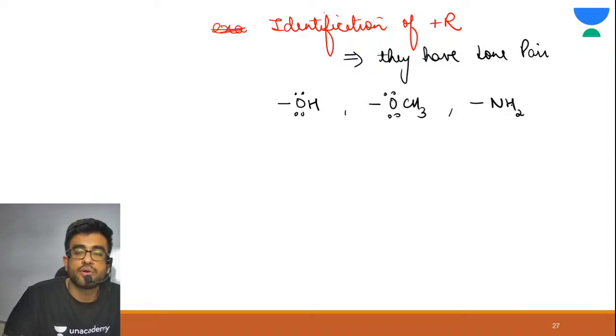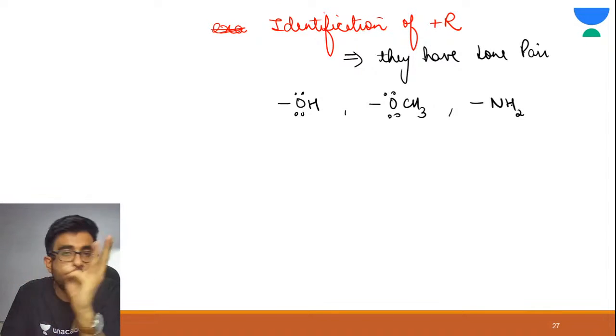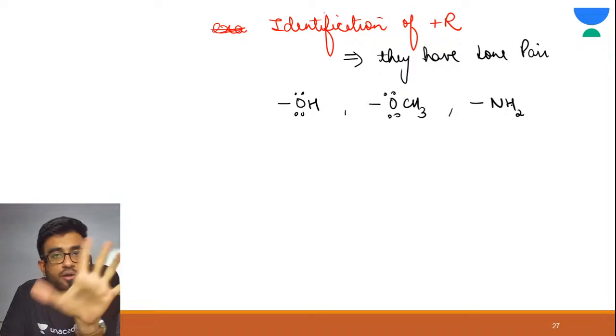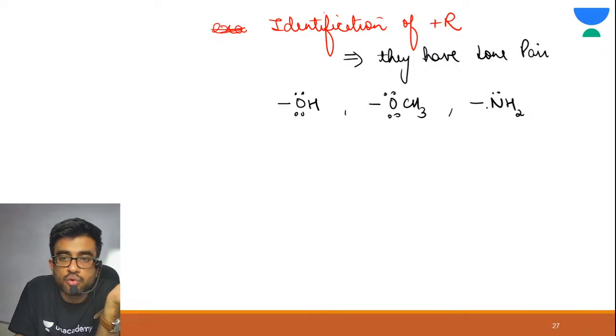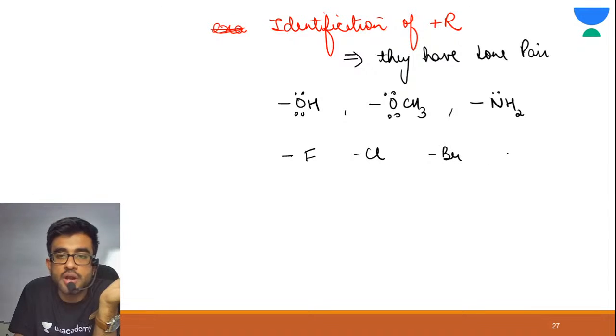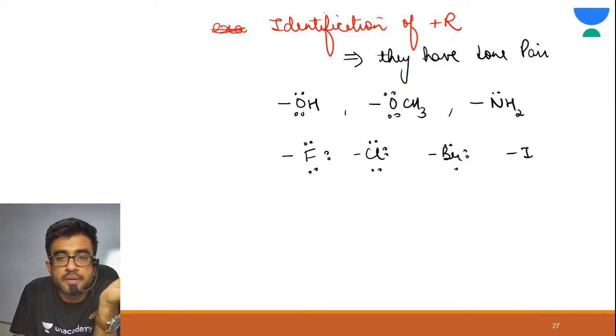NH2, now nitrogen is forming 3 bonds. Number of valence electrons in nitrogen is 5. 3 bonds are used in bonding, so there must be having what? Lone pair. Correct? Similarly, your halogens, your fluorine, chlorine, bromine, iodine, all of them have these lone pairs.